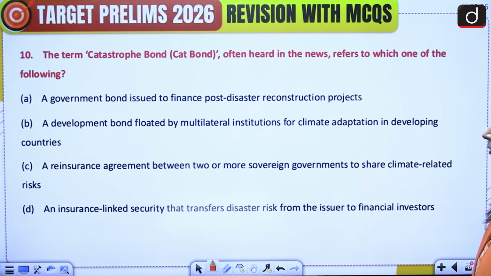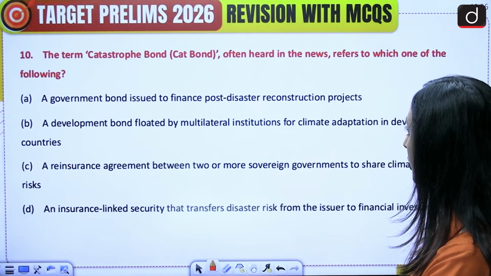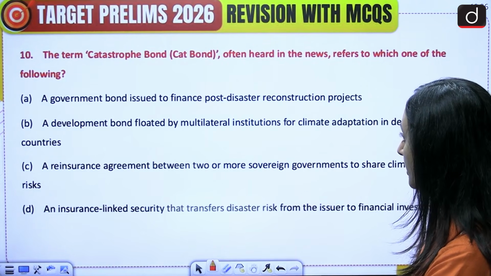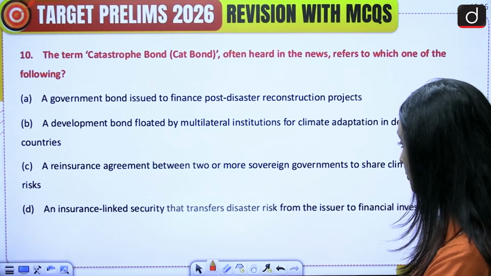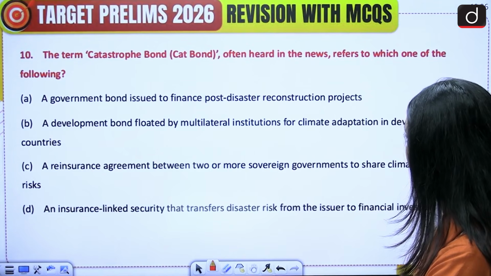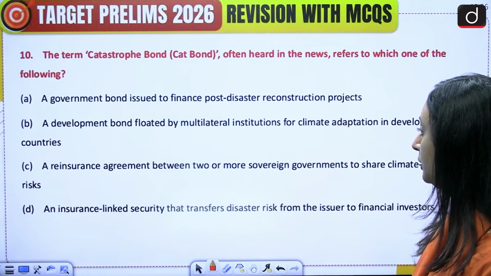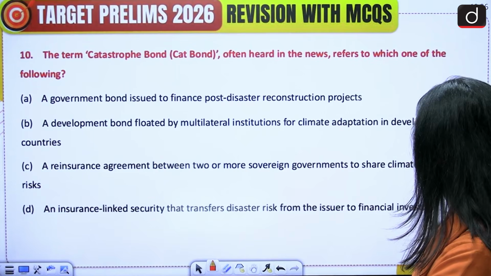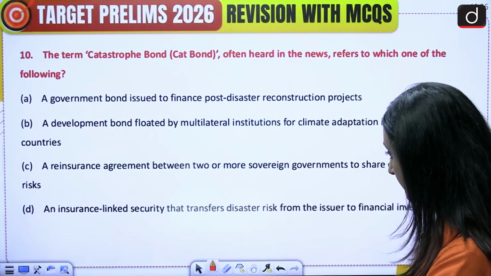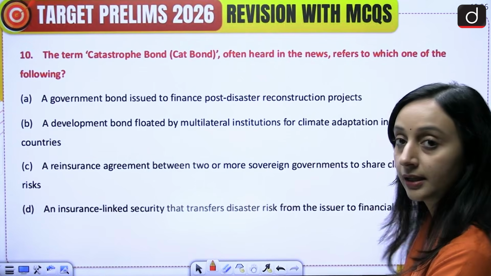Okay. Now moving on to the last question for today, question number 10. The term catastrophe bond, often heard in the news, refers to which of the following? A. A government bond issued to finance post-disaster reconstruction projects. B. A development bond floated by multilateral institutions for climate adaptation in developing countries. C. A reinsurance agreement between two or more sovereign governments to share climate-related risks. Or D. An insurance-linked security that transfers disaster risk from the issuer to financial investors. Please attempt this question.